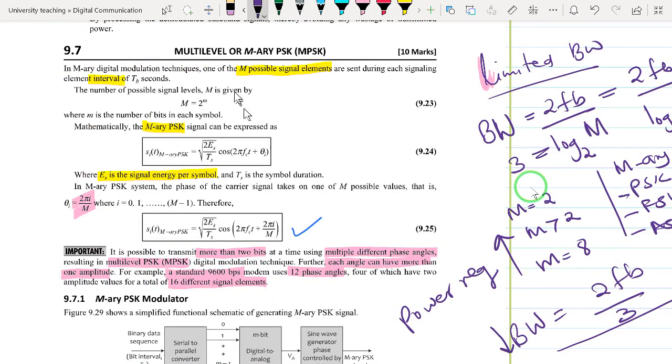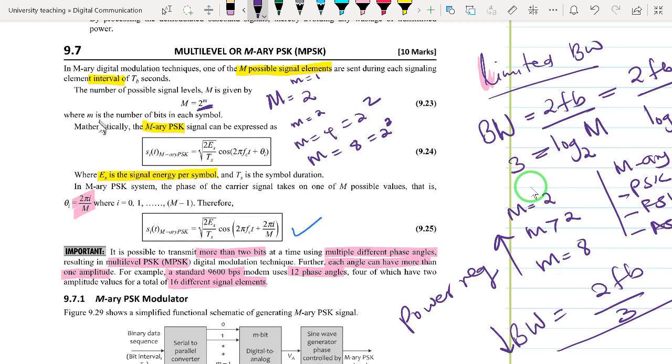So as we have seen, when we talk about M-ary, M may take any value that is a power of 2. When the small m is equal to 1, we call that binary because M will be 2. When the small m is equal to 2, we have quadrature, and that is when M is equal to 4. And when M is equal to 8, the number of bits is 3.